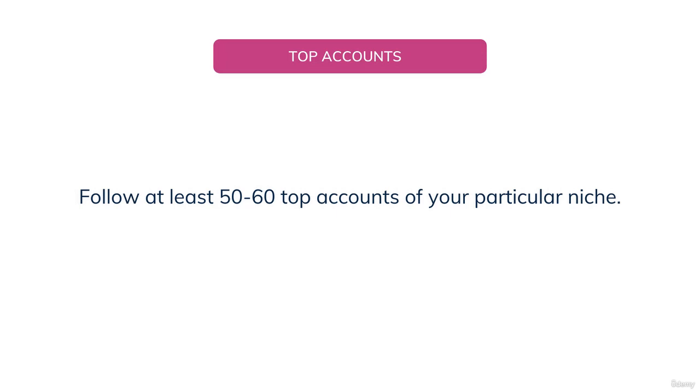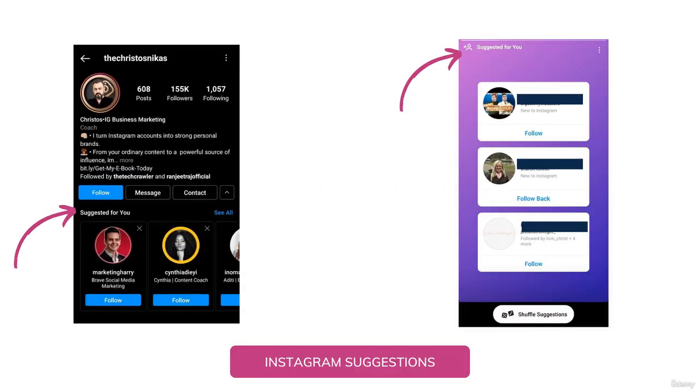So now you might ask me, why should I follow 50 to 60 top accounts of my particular niche? Well, the answer to that question is, if you remember from one of the previous videos where I told you the different ways in which you gain a follower, this was one of the ways in which you gain a follower, and that is through Instagram suggestions. So Instagram would suggest your account to a lot of people.